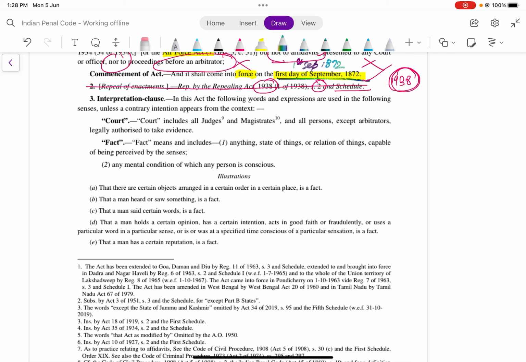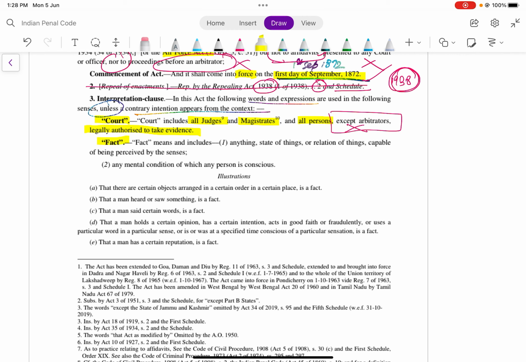In this act, following words and expressions are used in the following senses unless a contrary intention appears from the context. What do you mean by court? A court includes all judges and magistrates and all persons except arbitrators. The court does not include arbitrators and every other person who is legally authorized to take evidence. Judges, magistrates and any other person who is legally authorized to take evidence.